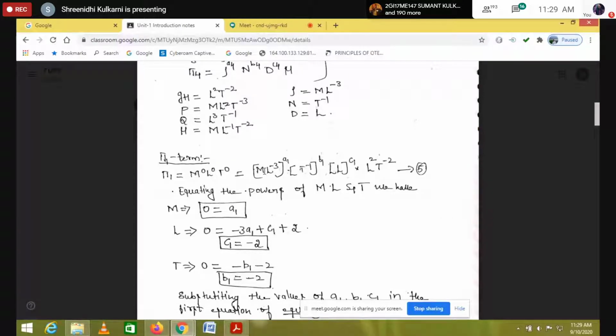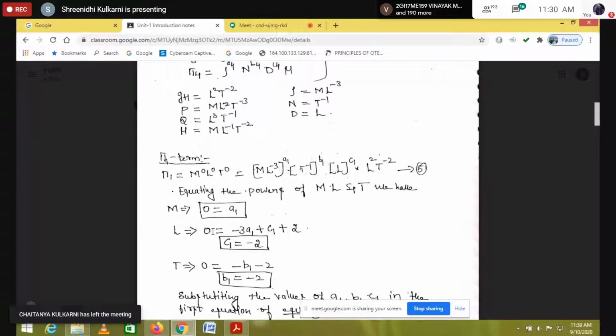Here we can see M L to the power of minus 3, whole to the power of a1. So what is the power for M? It is a1. Next, I will check the second term. Here we don't have M. Next, the third one, here also we don't have M. Next, here also we don't have M. So what is a1 now? a1 is 0. We got the power for a1.